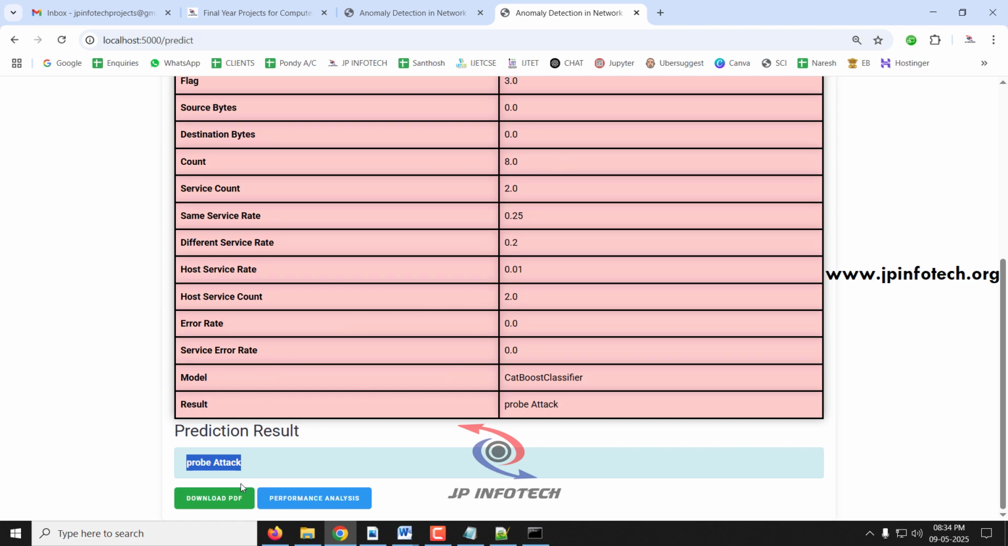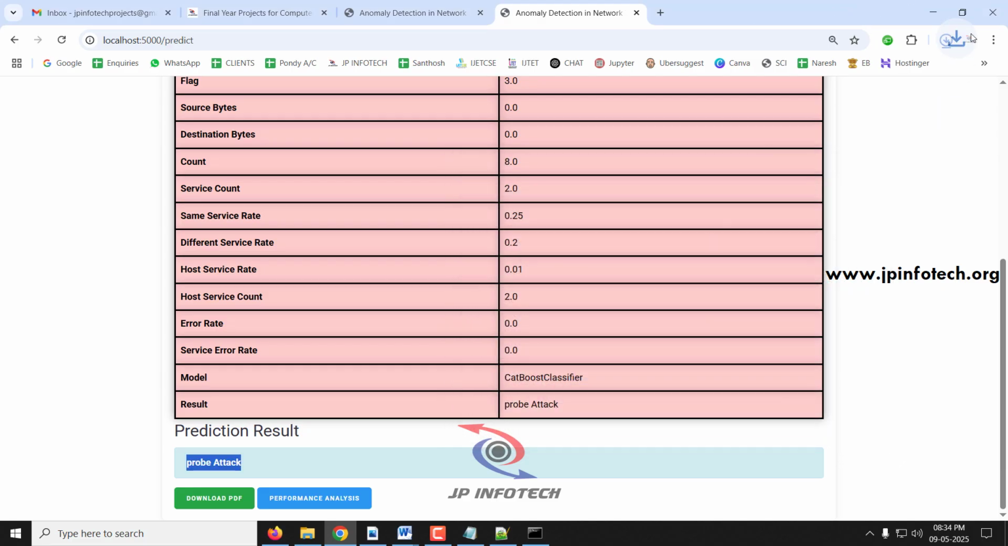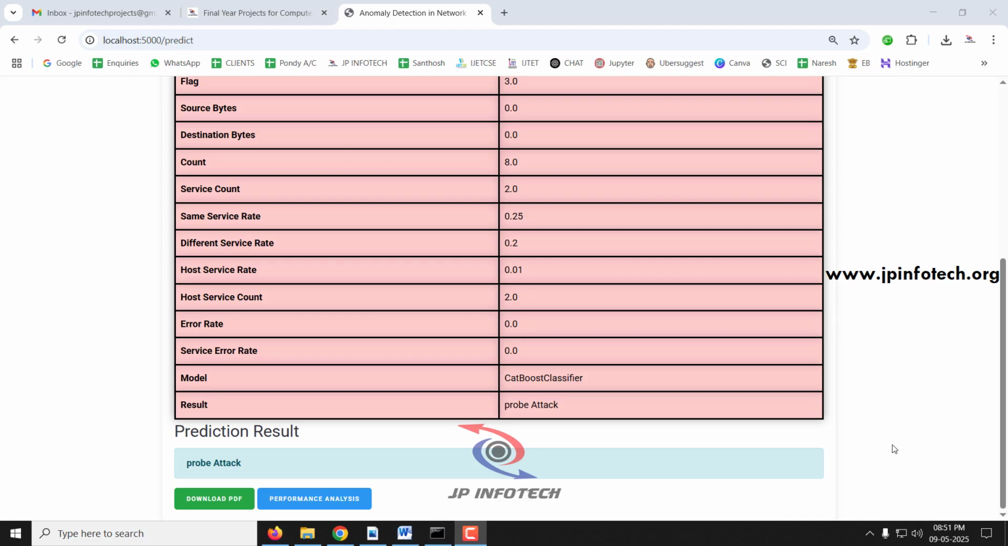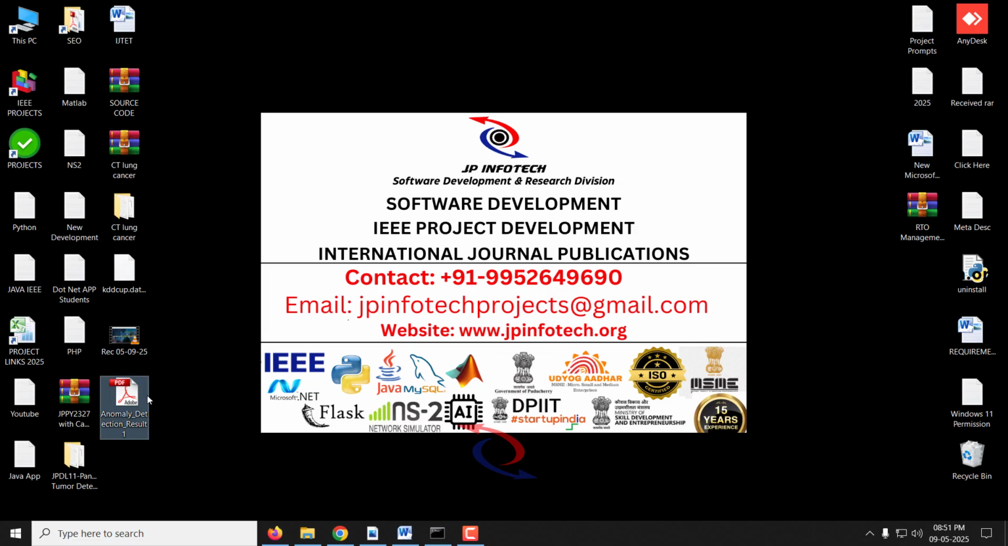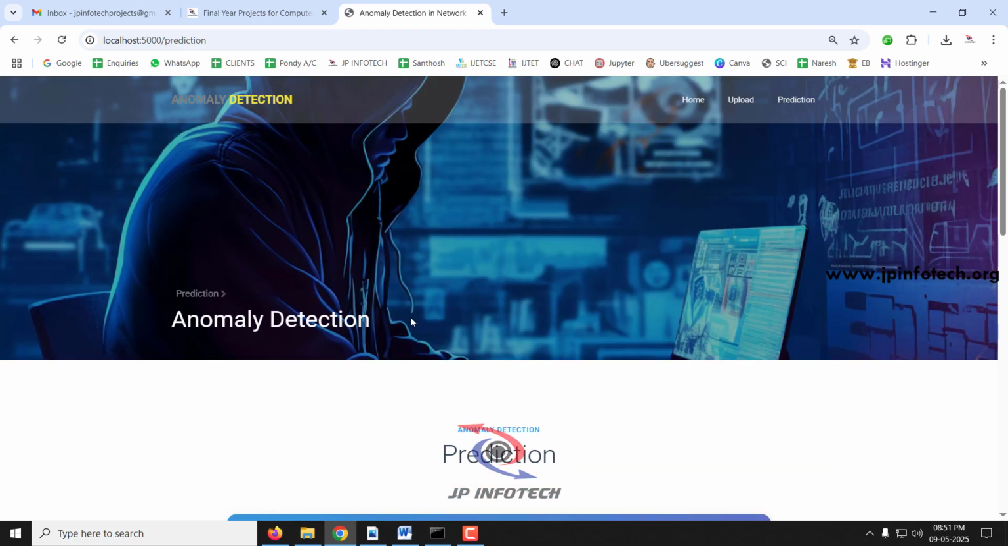Here we have the option of downloading this result. Just click download PDF. You can just save it. Let me save it as anomaly detection result 1. This is for future reference as we are not using any database. So you can export the results in this way and check it out. Now let me go to the prediction part again to show you the other cases quickly.